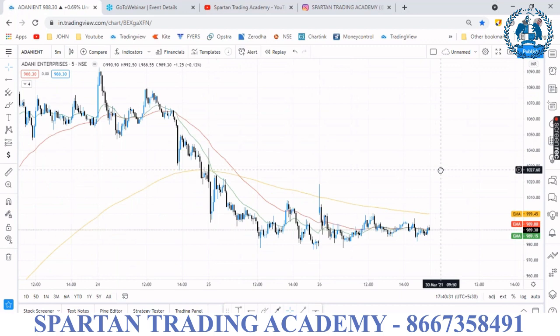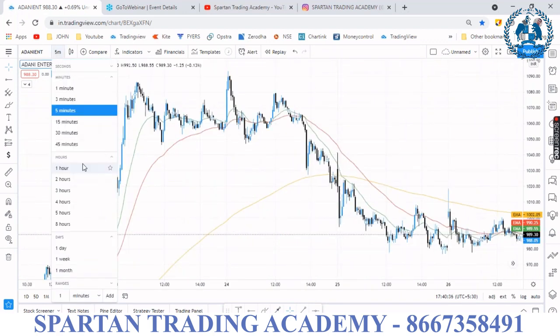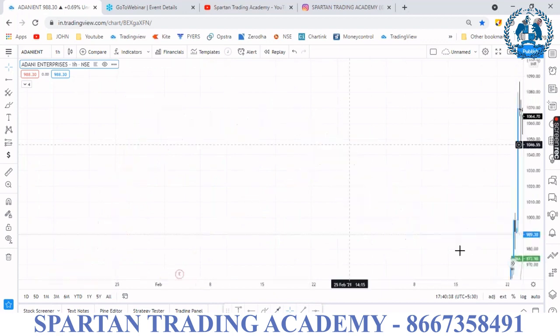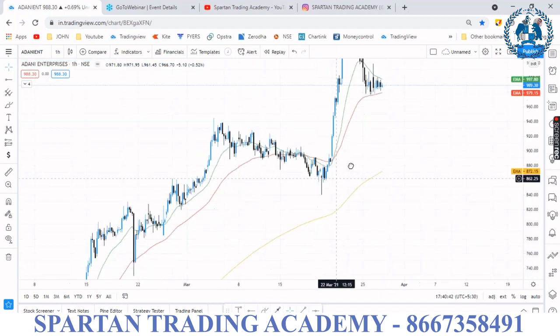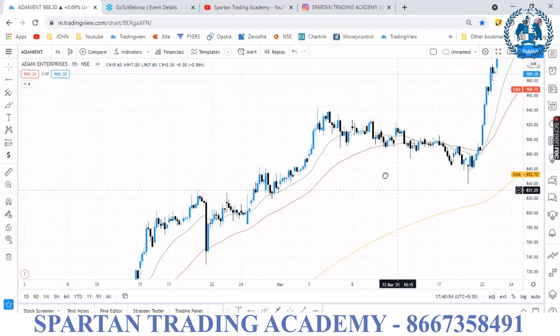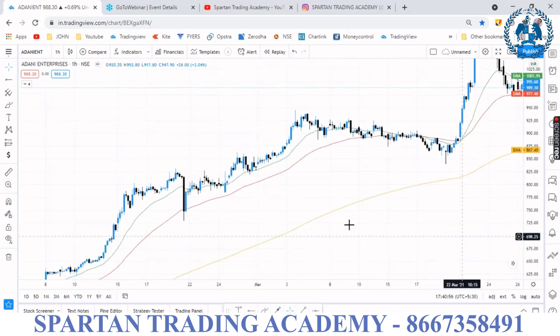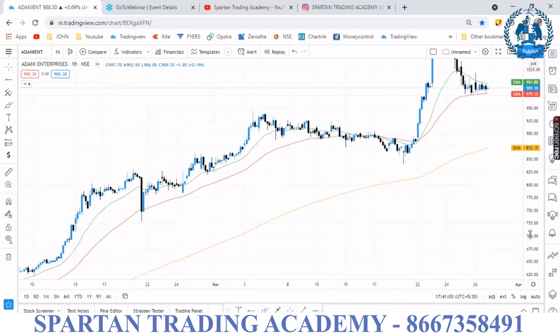Suppose you are taking a position, or using the moving average for swing trade or investment, just use a time frame of minimum 1 hour. The 20 and 50 is enough for swing trade or investment, but you need to use the 200 for intraday in addition.